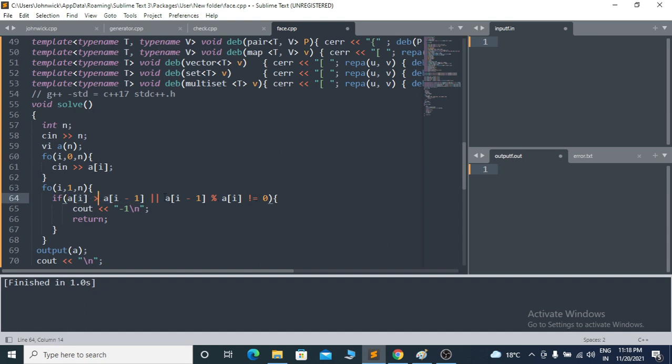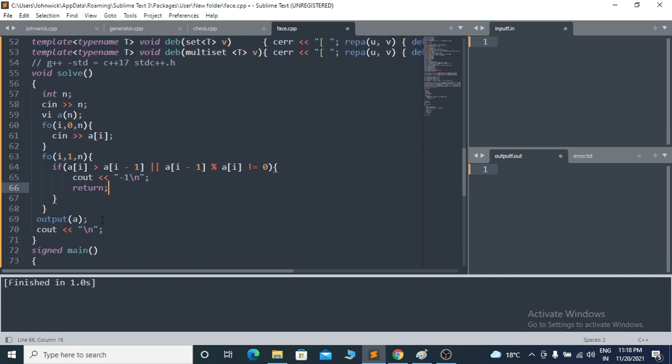The second point is that the ith number must divide the previous number, so in coding language the modulus should be 0. If the ith number is greater than the previous number, or the ith number does not divide the previous number, then the answer does not exist; otherwise you can just output the A array.